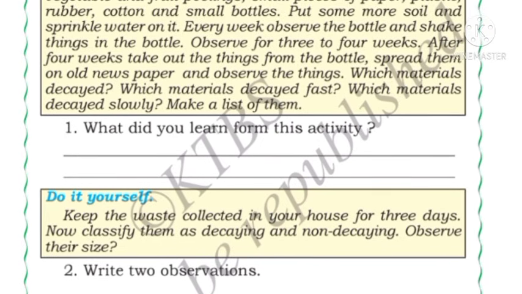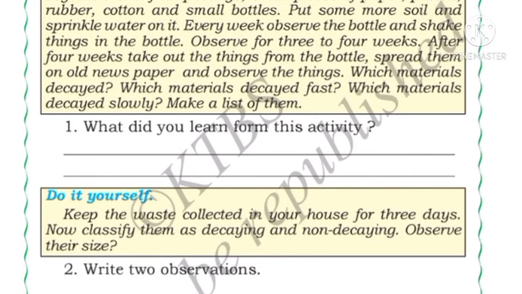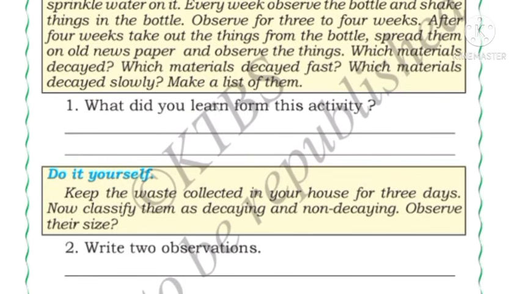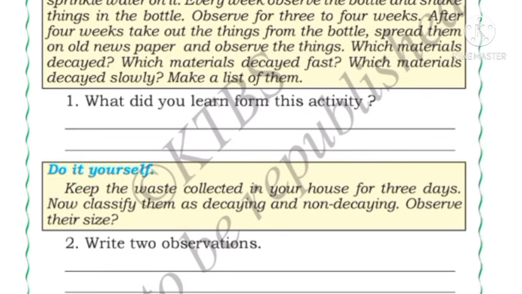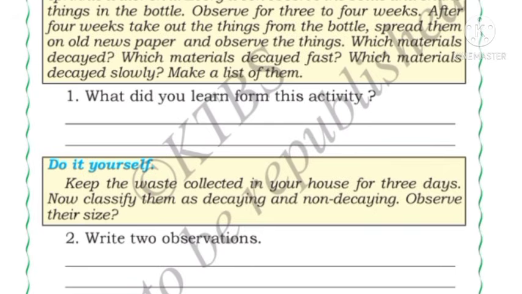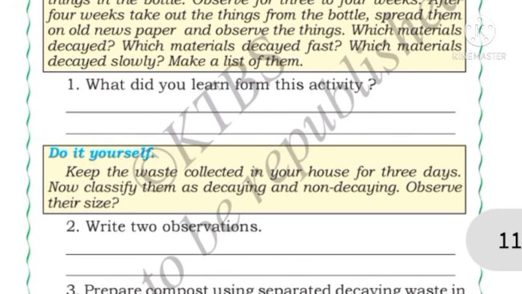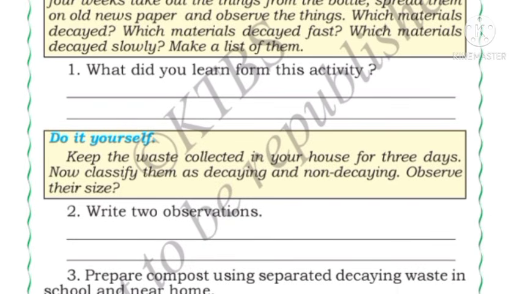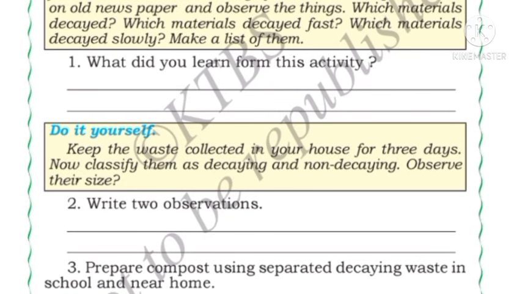Every week observe the bottle and shake the things in the bottle. Observe for 3-4 weeks. After 4 weeks, take out the things from the bottle, spread them on old newspaper and observe the things. Which materials decayed, which materials decayed fast, which materials decayed slowly, make a list. So children, what did you learn from this activity?